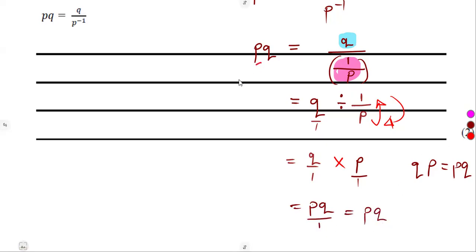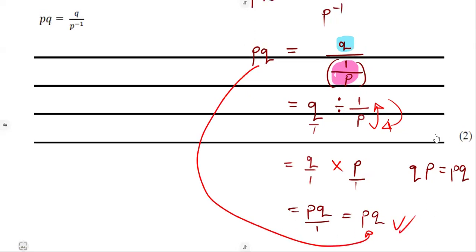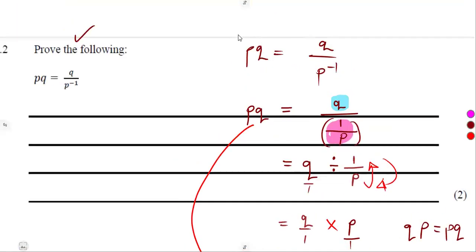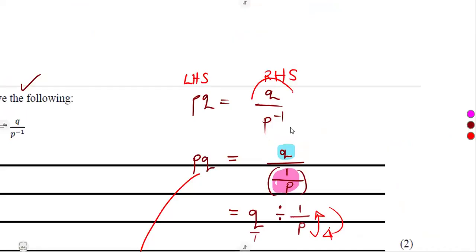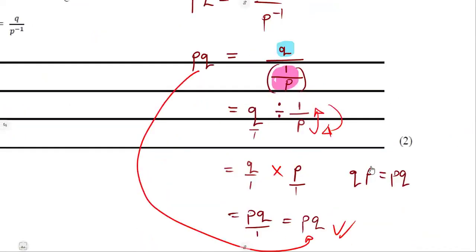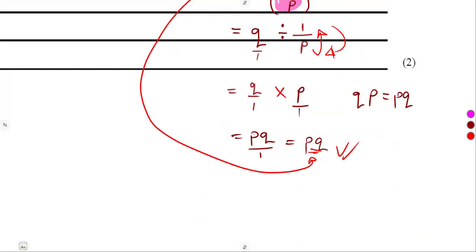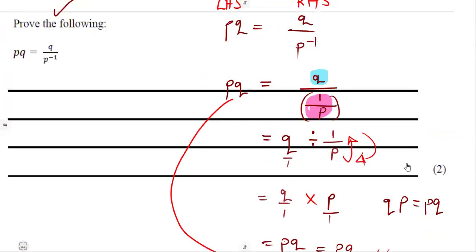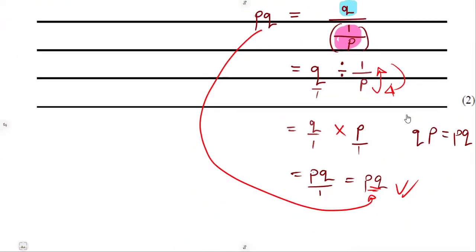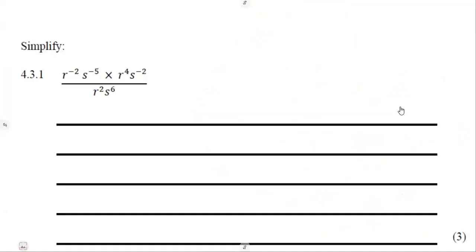So as we can see, this is the same PQ that they want us to have at the end. That is to prove that what you see on the left-hand side is the same as what you see on your right-hand side. So you simplify one side. So in our case, we simplified the right-hand side and we ended up with a PQ, which is the same as what we have on our left-hand side. So it means we have managed to prove our question, to prove that statement.